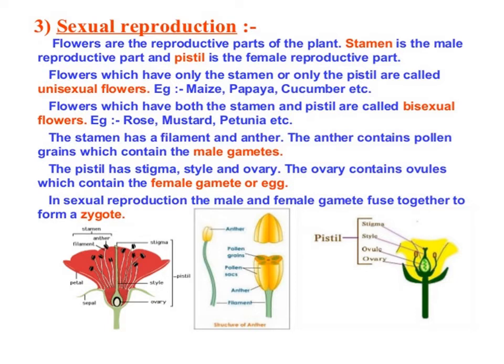And the pistil or carpel consists of stigma, style, and ovary. The ovary contains ovules which contain the female gametes or egg. In sexual reproduction, the male and female gametes fuse together to form a zygote, and when the zygote develops, it can grow as a new plant.